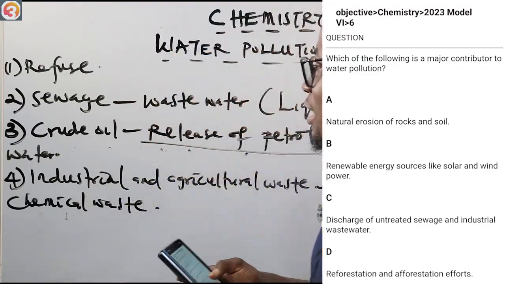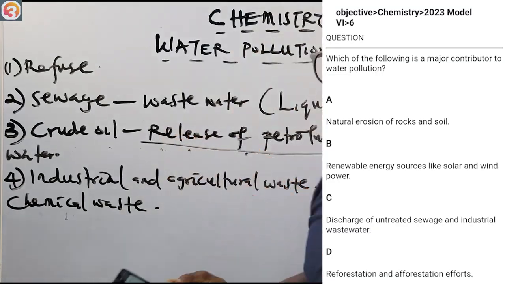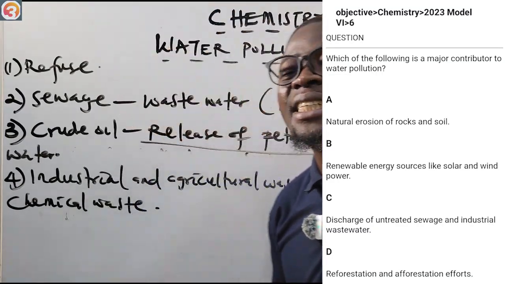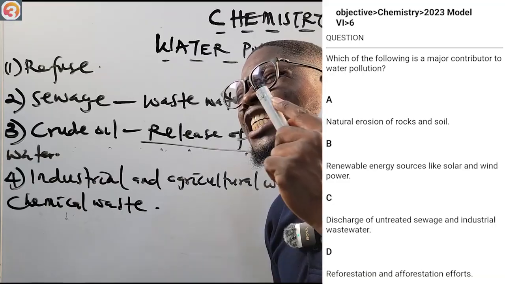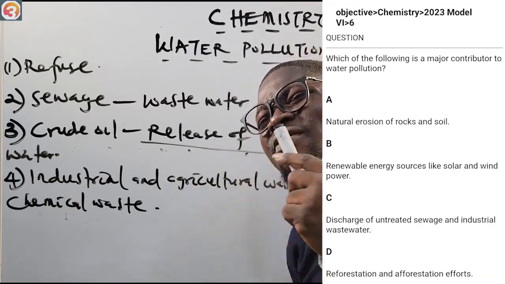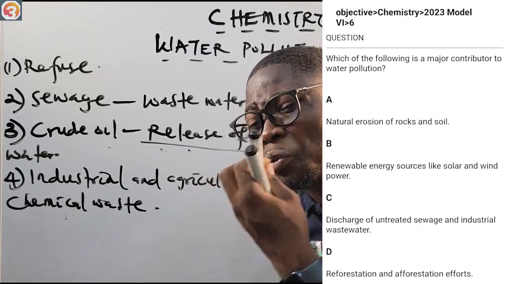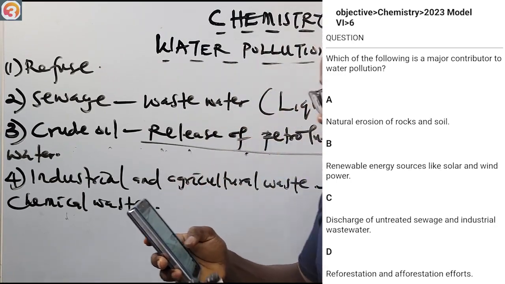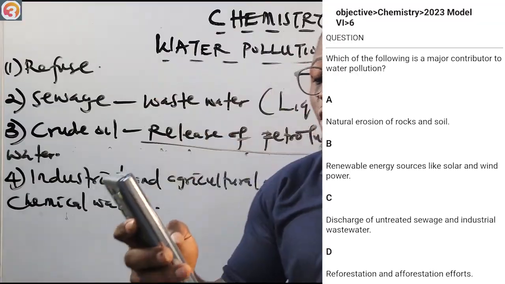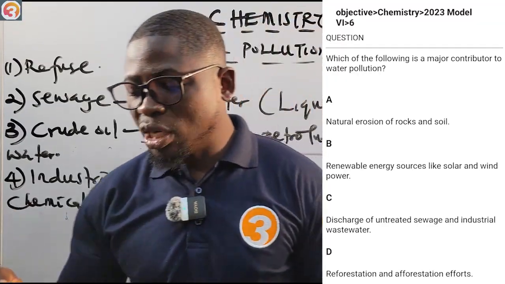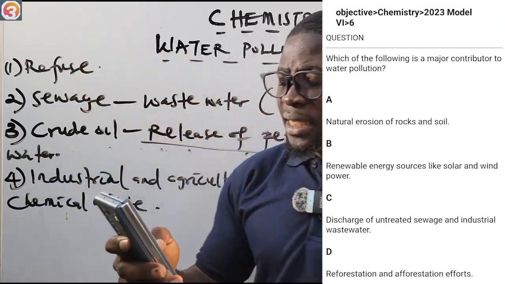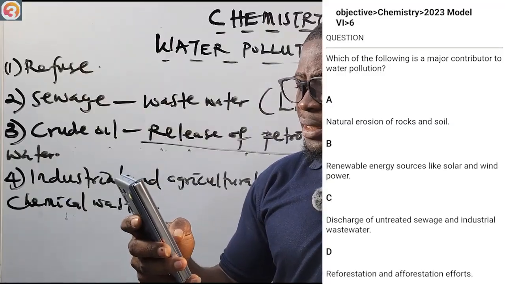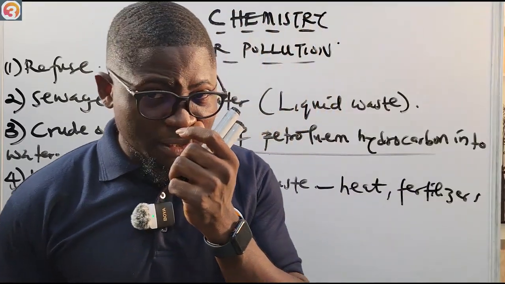That's what we talked about here: the way to dispose of sewage is by treating it before disposal or using it as fertilizer. So the correct answer will be option C, discharge of untreated sewage and industrial wastewater. That should be the last question we're discussing under this topic.